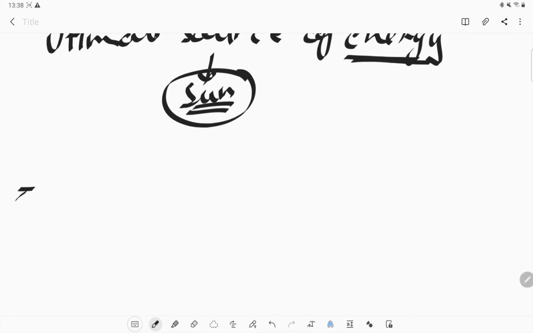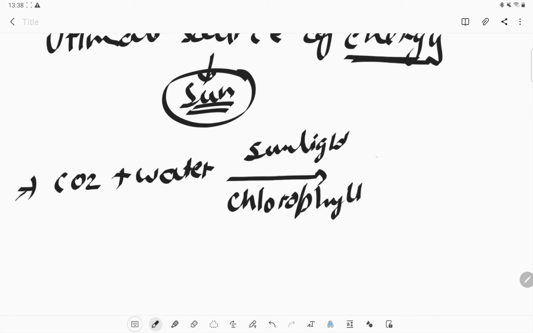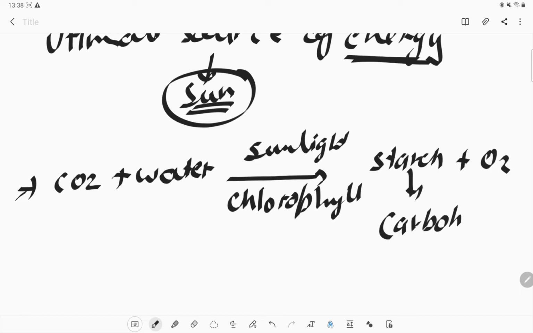Okay, so in short, if we combine carbon dioxide plus water in the presence of sunlight as well as chlorophyll, what do we get in the product? We get starch plus oxygen. What is starch? Starch is a carbohydrate.